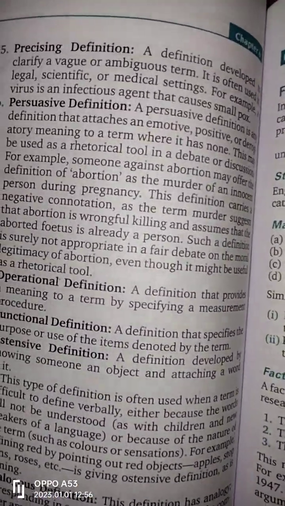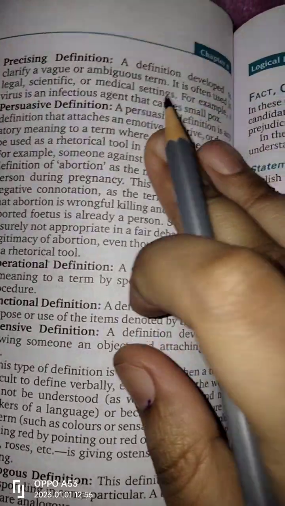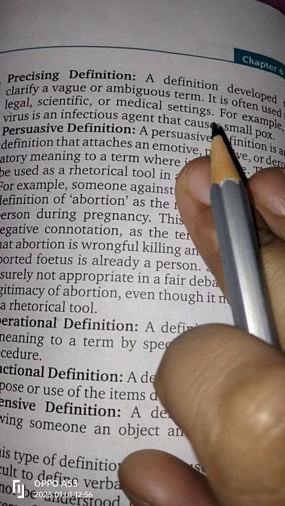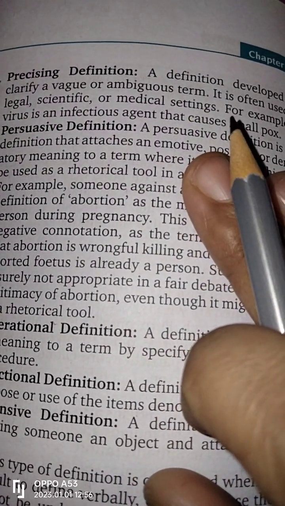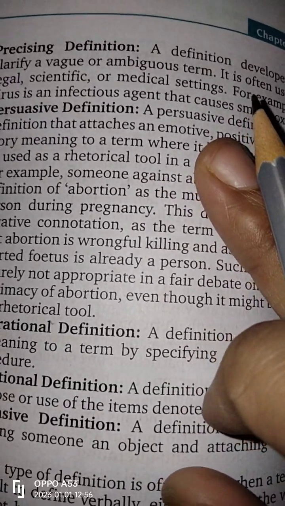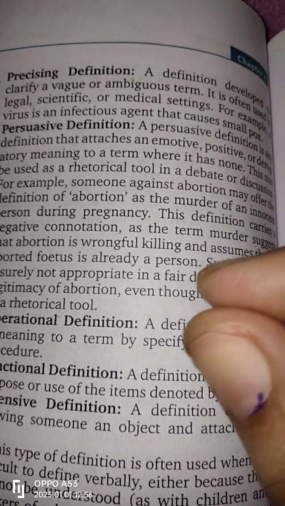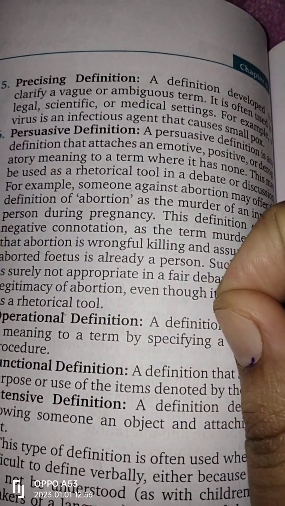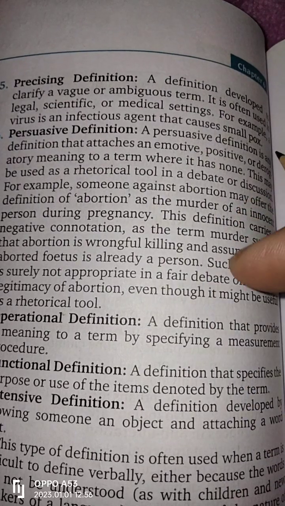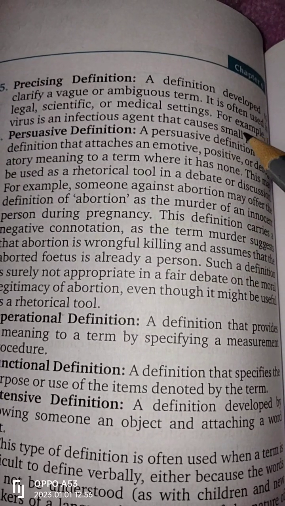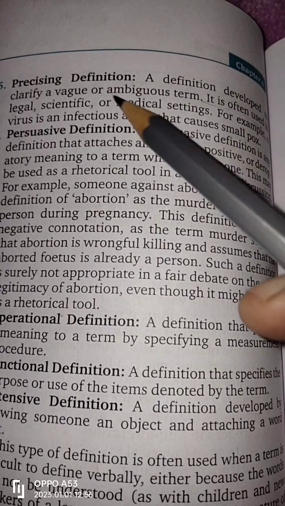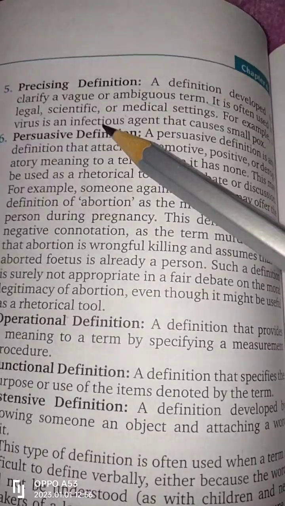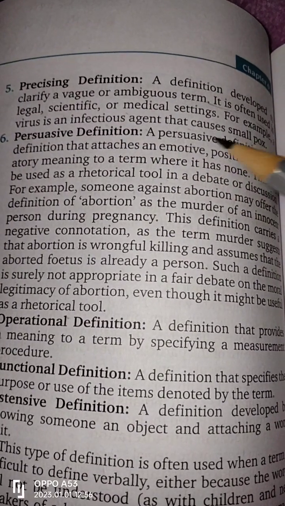The other one is precising definition, a definition developed to clarify a vague and ambiguous term. If we have some ambiguous term and we develop a definition to explain it, that is called precising definition, so that the term can be made precise and explained nicely. It is often used for legal, scientific, or medical settings. For example, a virus is an infectious agent that causes smallpox.